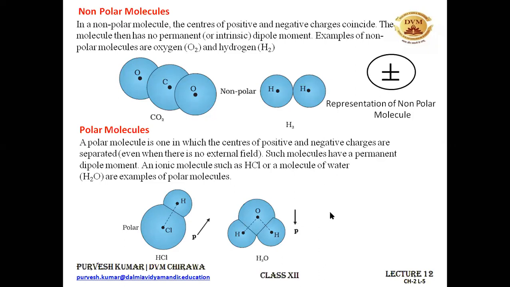Please go ahead with the answer. I want to know why the direction of the dipole moment in the H2O molecule is given in this fashion. It has to be from negative to positive. So in this case, it is quite clear, from negative charge to positive charge. So that's why it is.